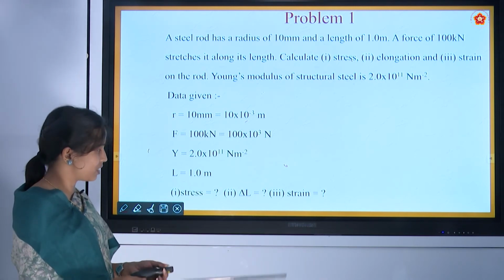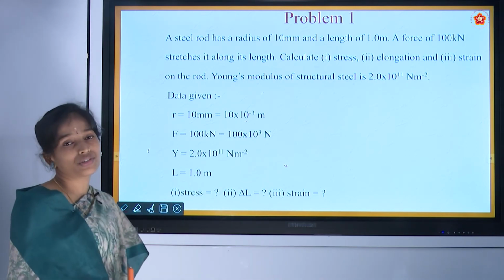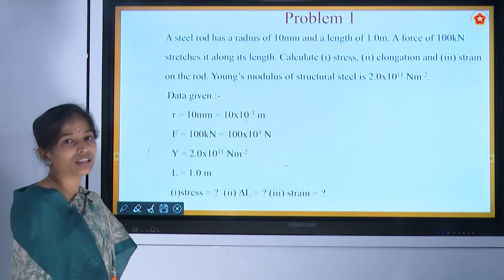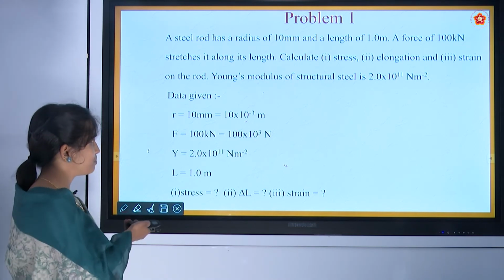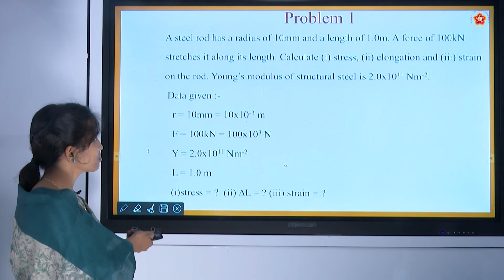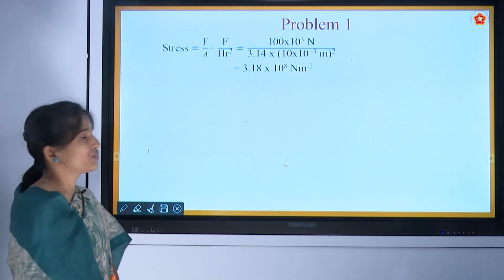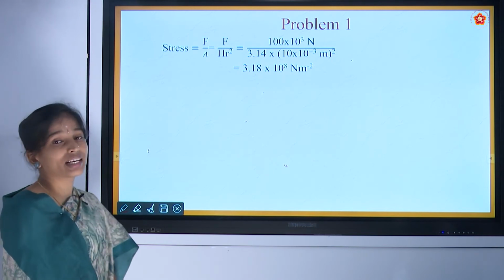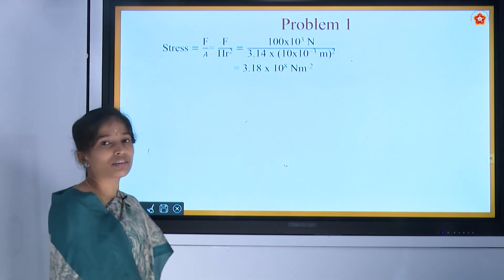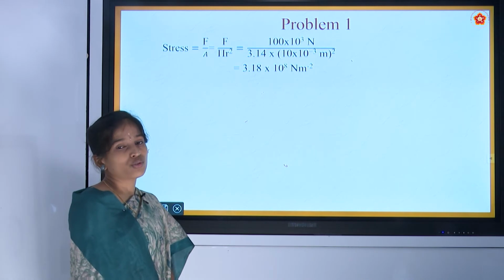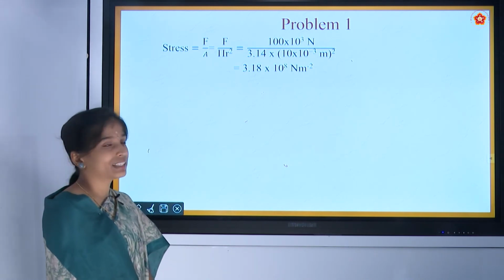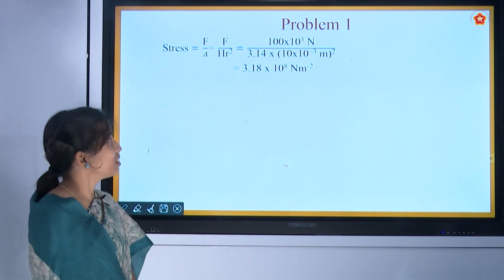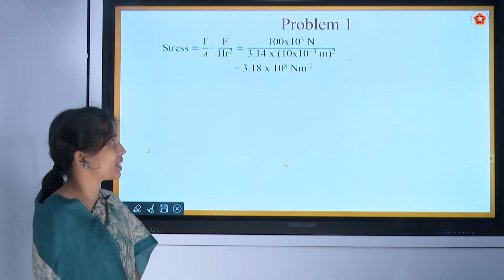Now let us see the formula for stress. Stress is nothing but force upon area. Here the area is not given, they have given the radius. So area is nothing but pi r square, so F divided by pi r square.